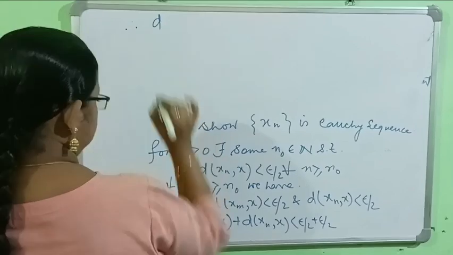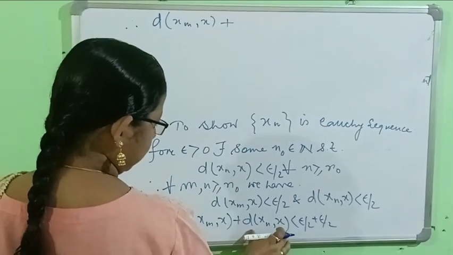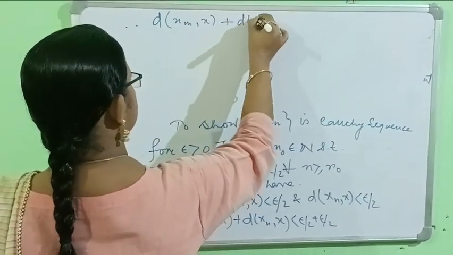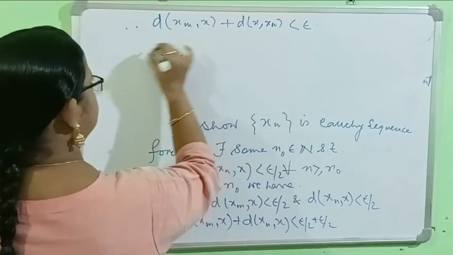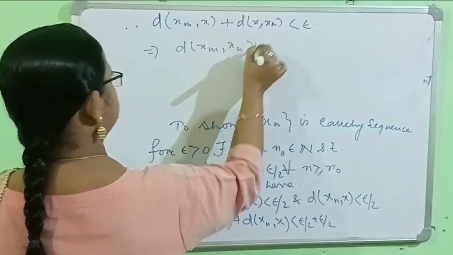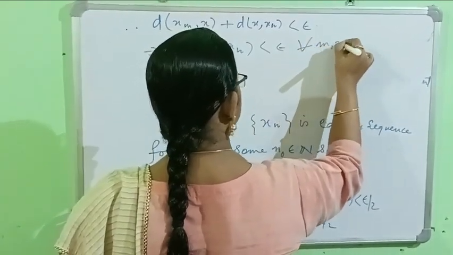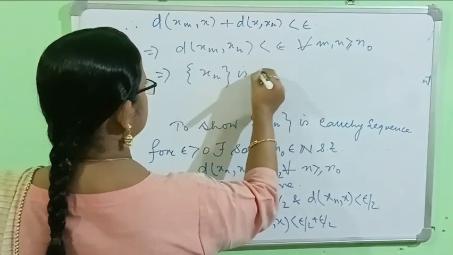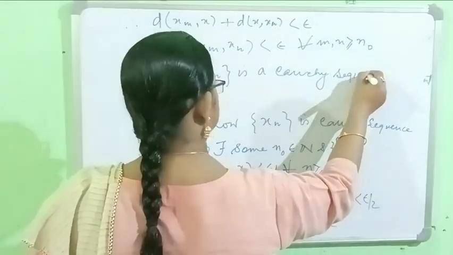By using the symmetry property of a metric, since d is a metric, I can write this instead of that. This is less than epsilon. Again, by using the triangle inequality, instead of this, I can write this one. This is for all m, n greater than or equal to n_0. That means our given sequence is a Cauchy sequence.